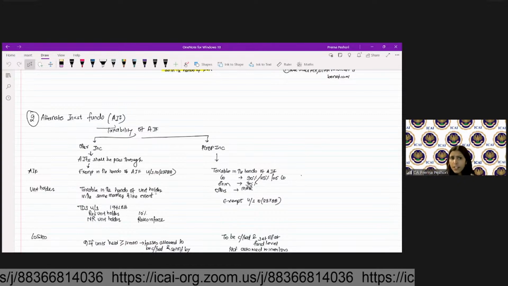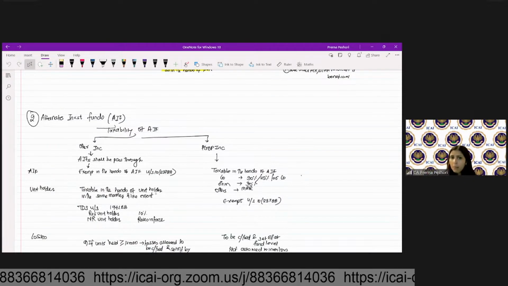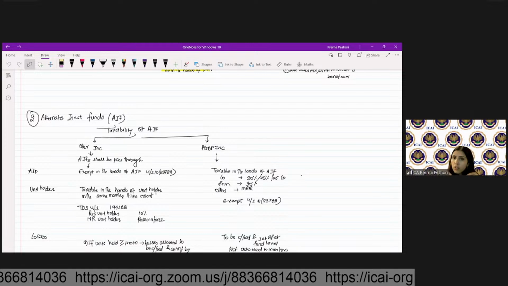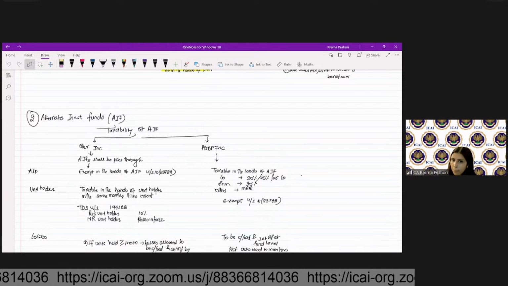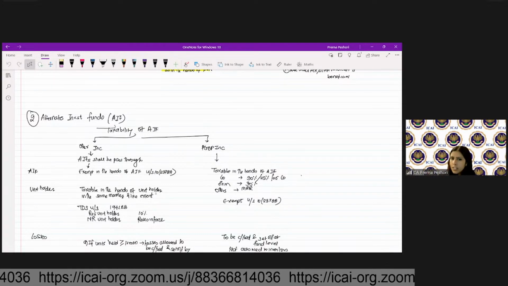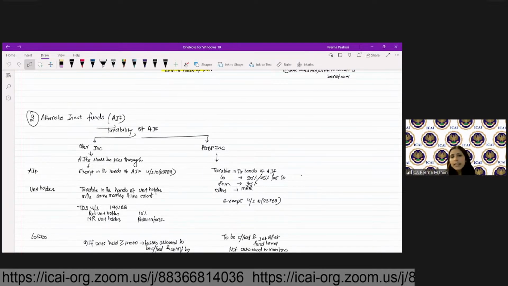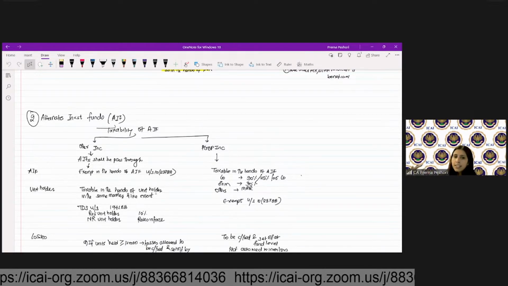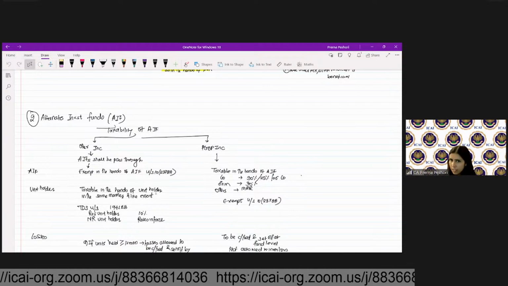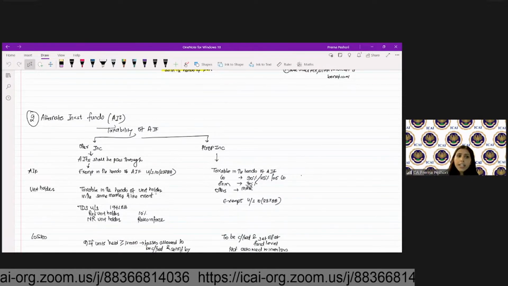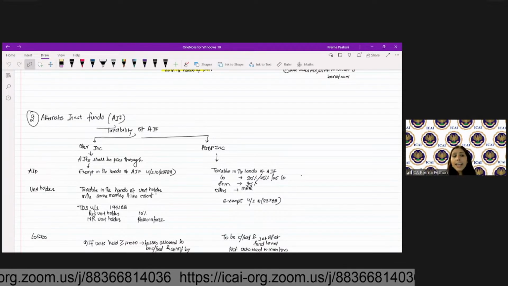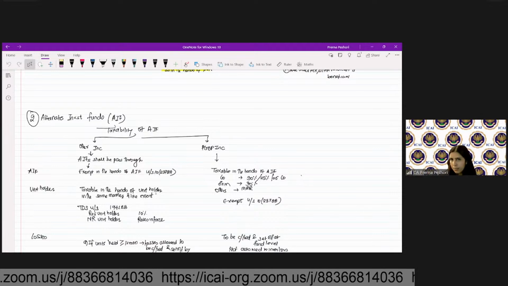So if the AIF has PGBP income, it will be taxed in the hands of the AIF. If it is a company, then it is 30% or 25% for company. If it is a firm, then it is 30%. If it is others, it is taxed at the maximum marginal rate. If it is other income, then it is exempt in the hands of the AIF.